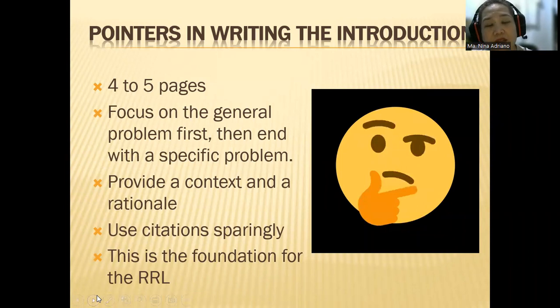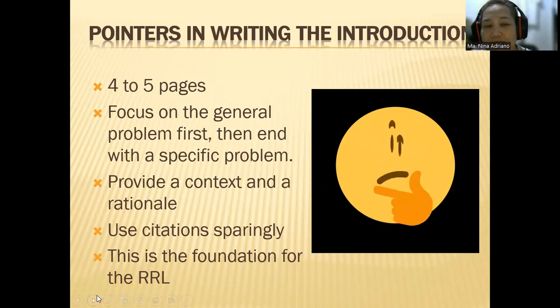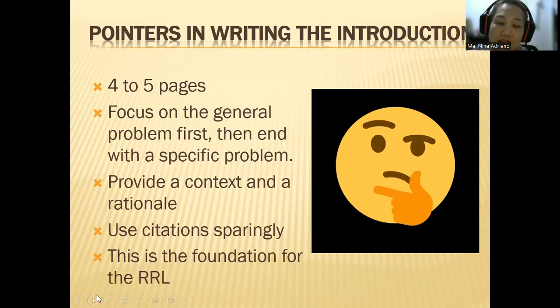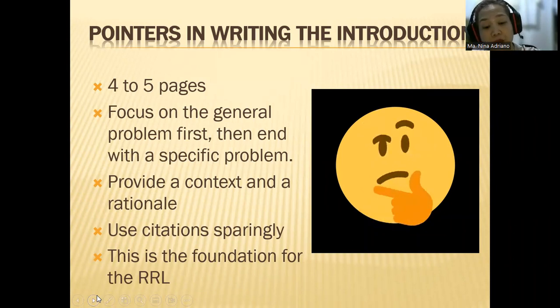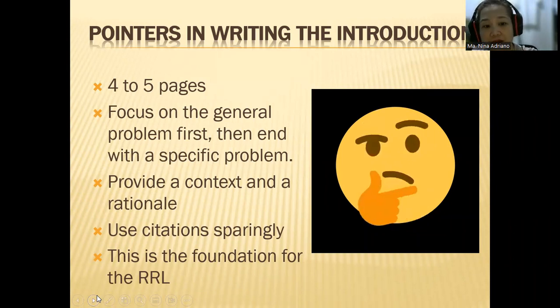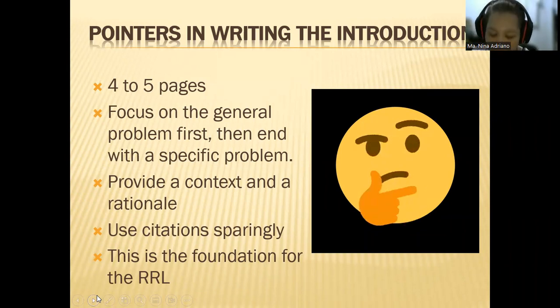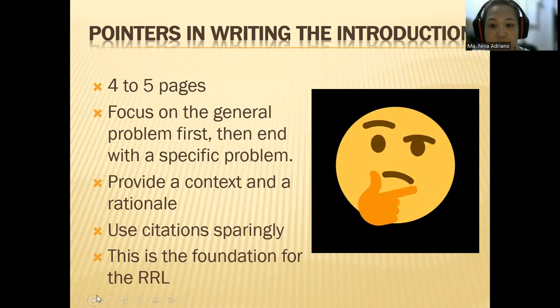And then the others that you have mentioned in a general way under the context and rationale, you have to specify that in your review of related literature. The problem and its background serves as the foundation for you to write the review of related literature.